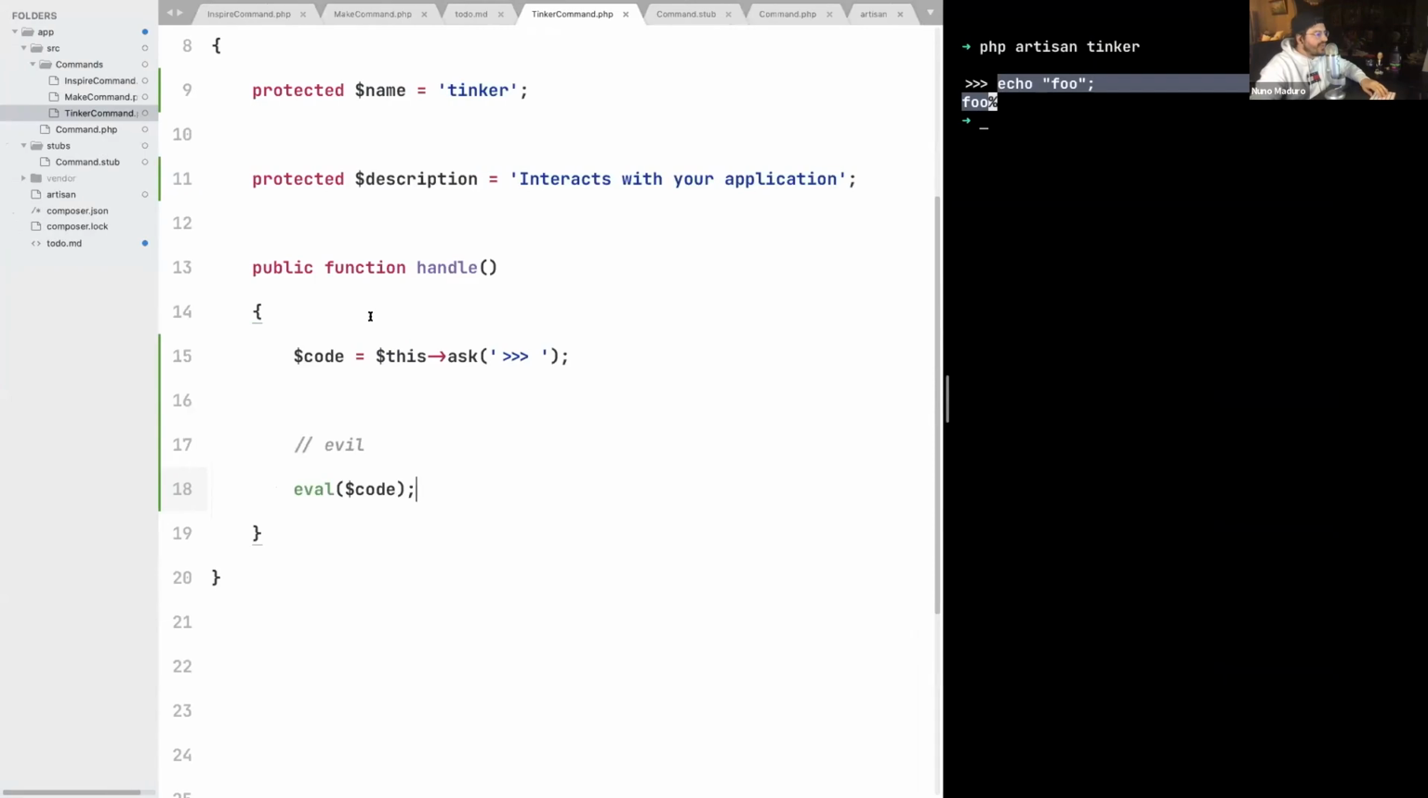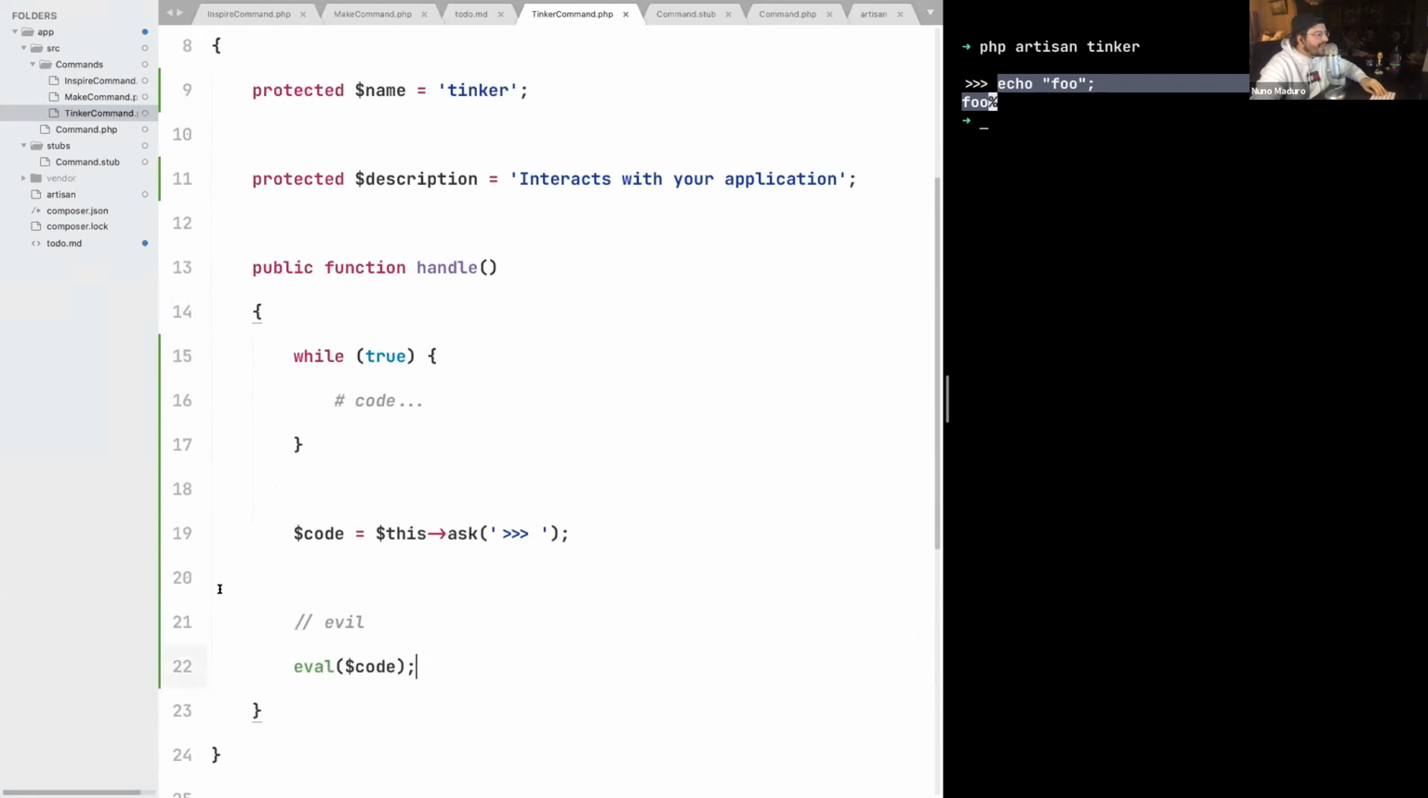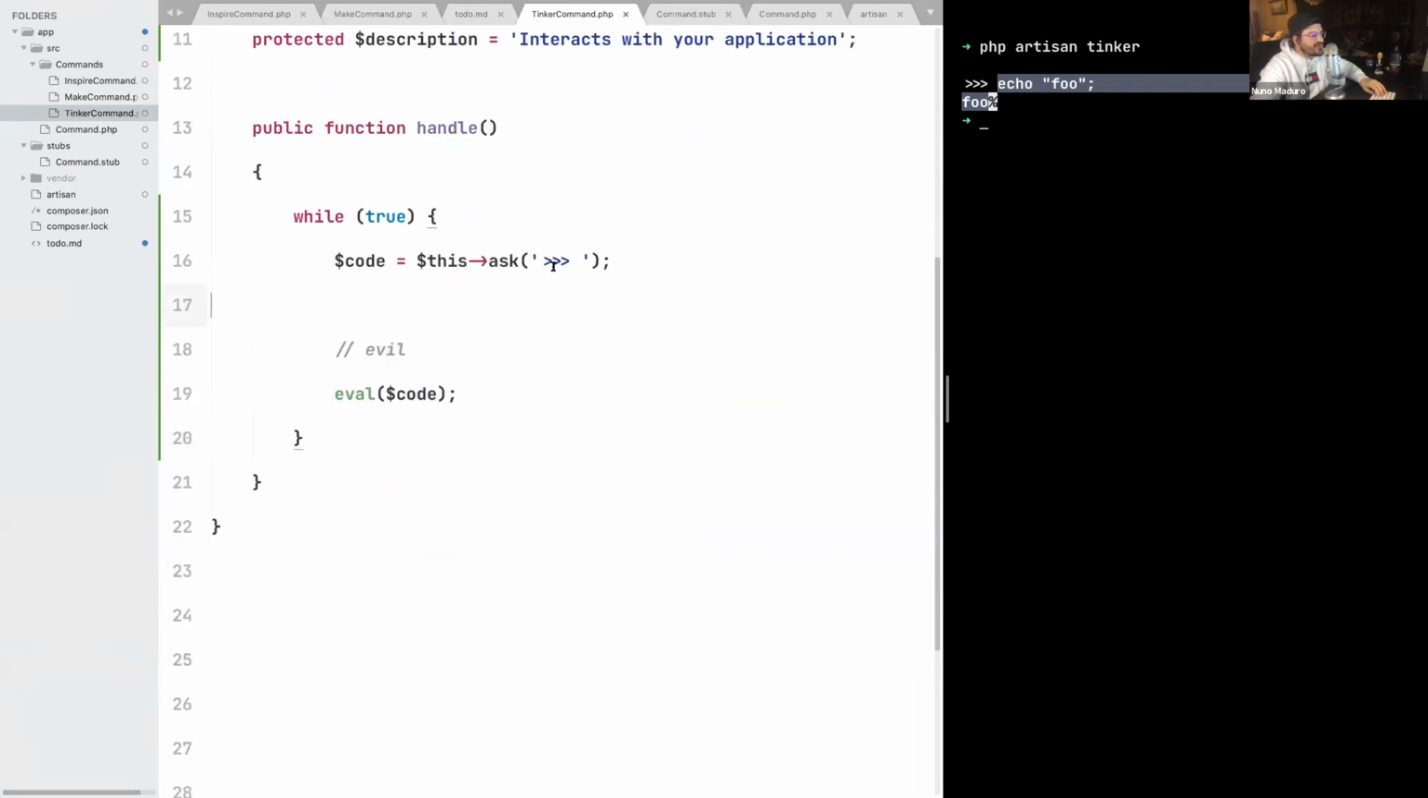So something very simple we can use behind the scenes is something like while true, for example, just like that, and then place the code we just have made right within this eval. So we are going to ask the user for code all the time. So now if I type PHP Artisan Tinker, I can type echo foo, I can type A equals to 1, B equals to 2, C equals to A plus B, for example, and echo C as well. And everything just works, all right? And once I'm done, I just type exit and I just leave the Tinker session.